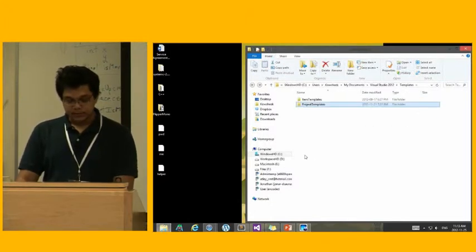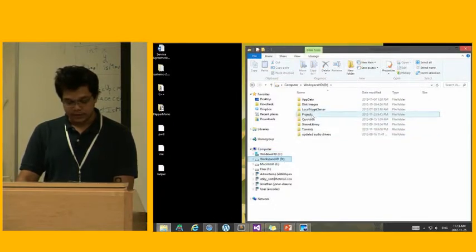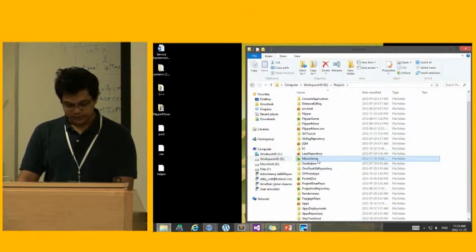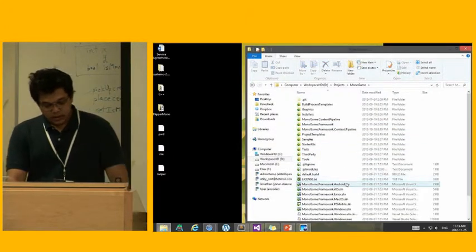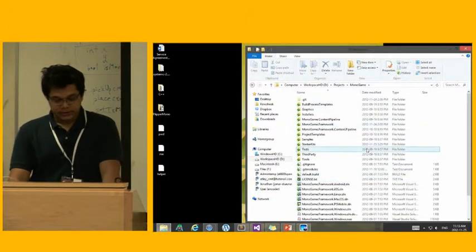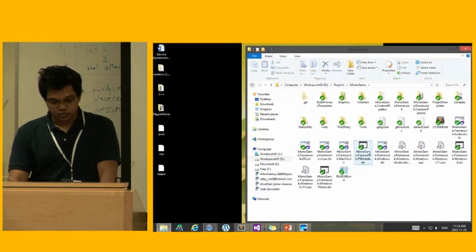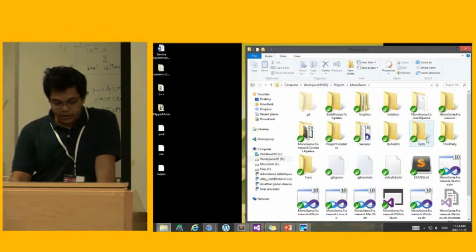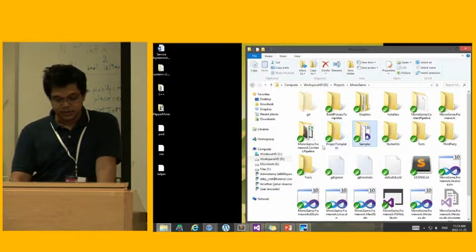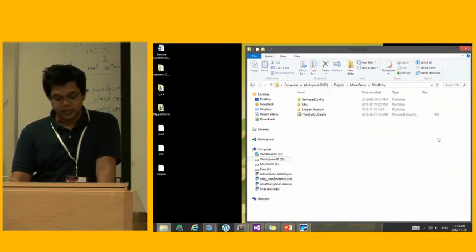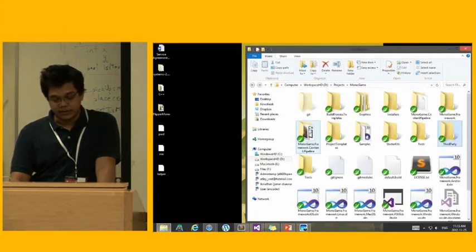And I'm going to go to the source where I have all the MonoGame stuff. So here, MonoGame. As you can see here, zoom in, here we go. We have the starter kits, the samples, the project templates, and the third-party libraries that make MonoGame run.